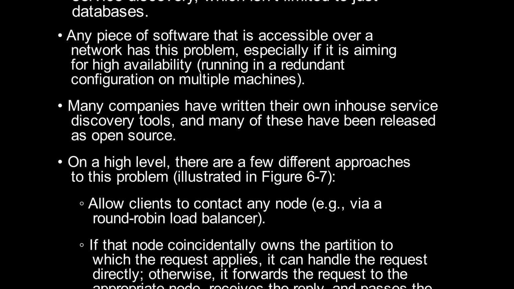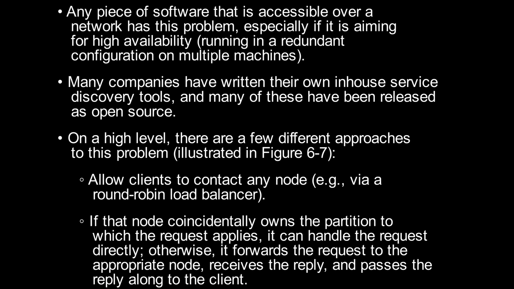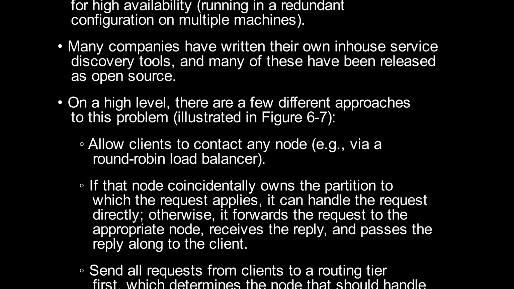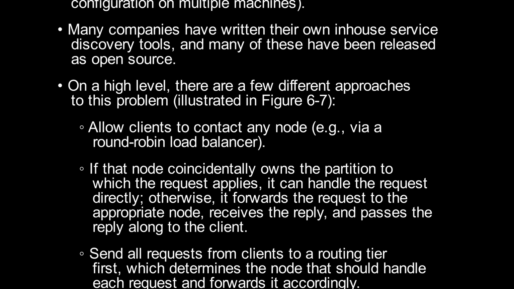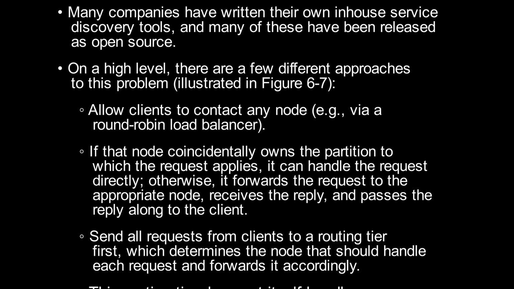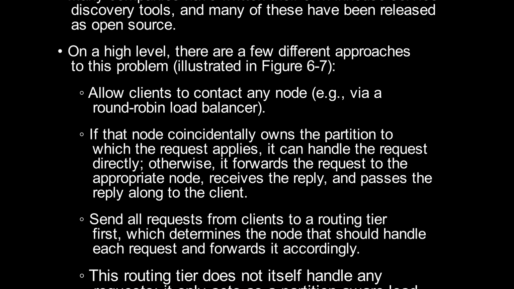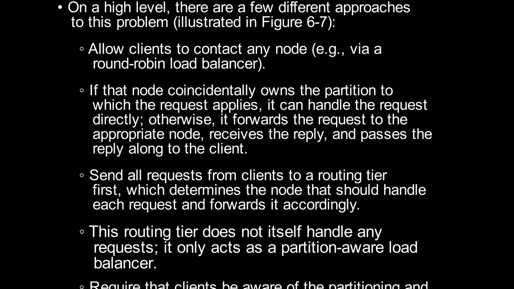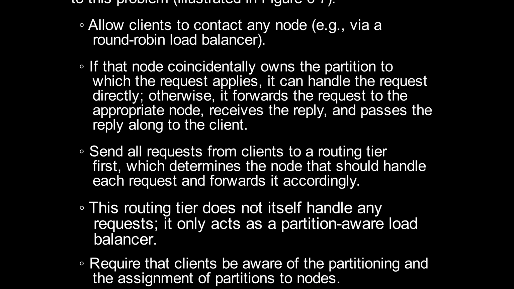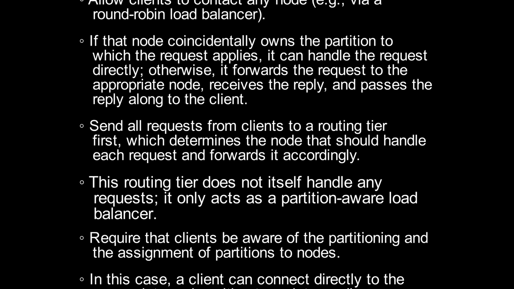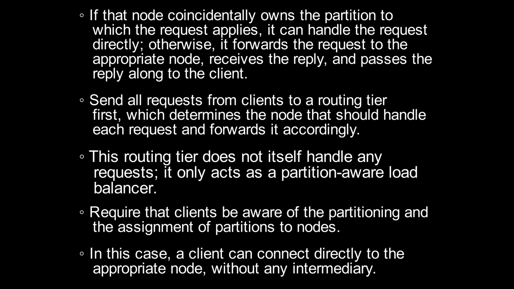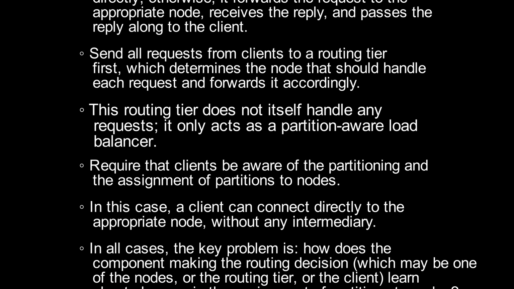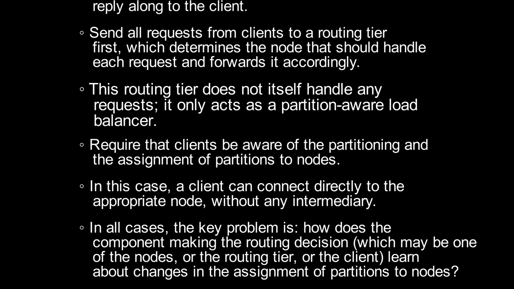Allow clients to contact any node, for example via a round-robin load balancer. If that node coincidentally owns the partition to which the request applies, it can handle the request directly. Otherwise, it forwards the request to the appropriate node, receives the reply, and passes the reply along to the client. Send all requests from clients to a routing tier first, which determines the node that should handle each request and forwards it accordingly. This routing tier does not itself handle any requests. It only acts as a partition-aware load balancer. Require that clients be aware of the partitioning and the assignment of partitions to nodes. In this case, a client can connect directly to the appropriate node without any intermediary.